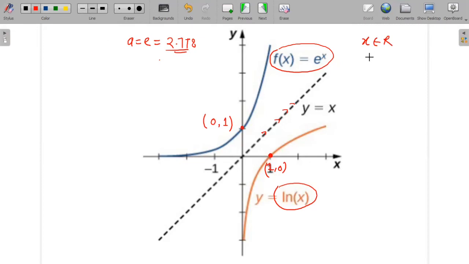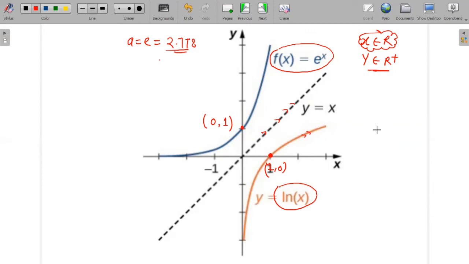But in response, I'll end up getting a value which should be positive. I'm not able to get a value equal to 0 for any real value. I think that is the reason that a to the power x cannot give you a 0 as an output, as it is defined from the graph.